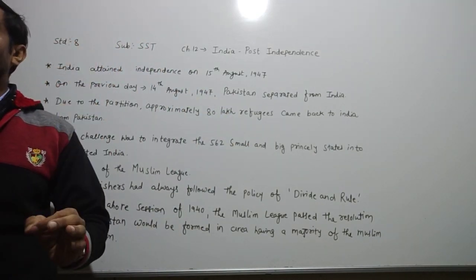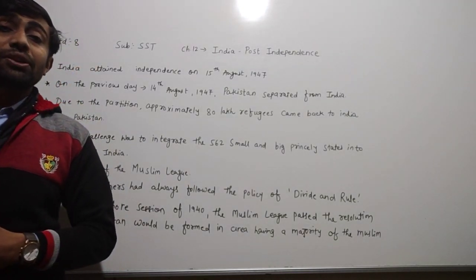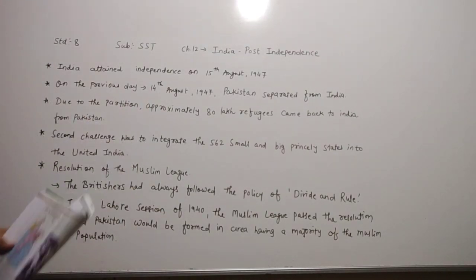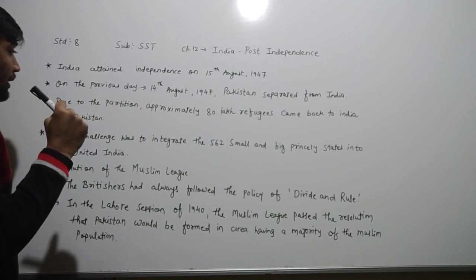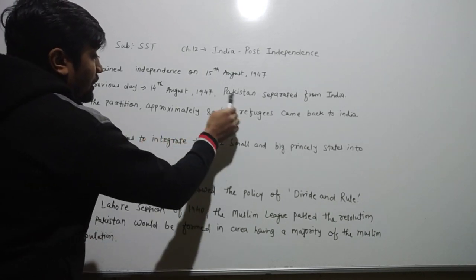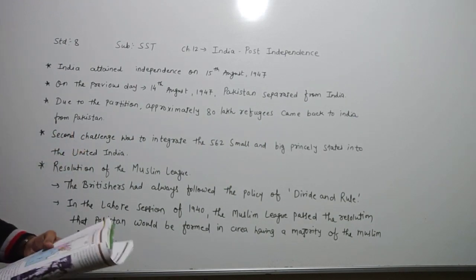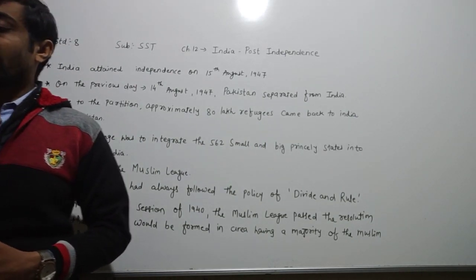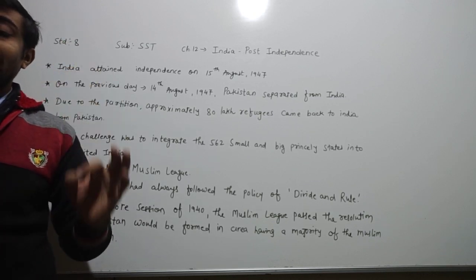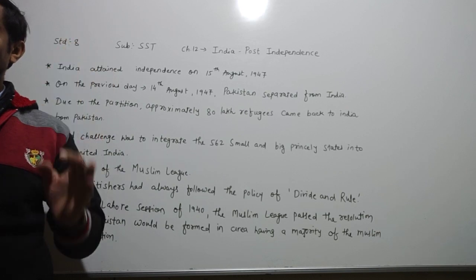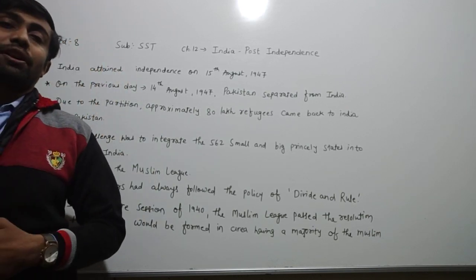So the rehabilitation of these refugees was a major challenge. What was the major challenge after independence, dear children? Approximately 80 lakh refugees came to India from Pakistan due to the partition of India and Pakistan. The second challenge was integrating 562 small and big princely states into the United India.